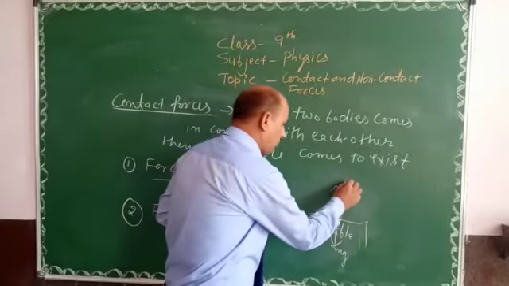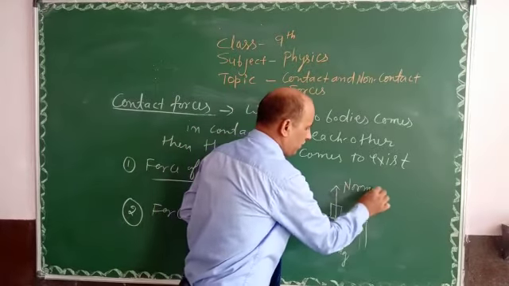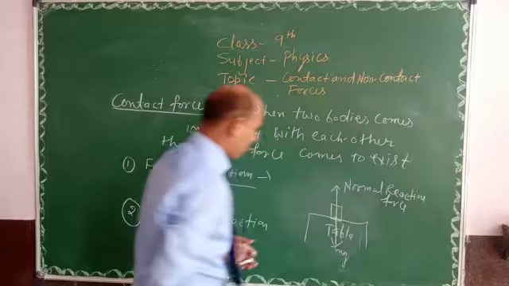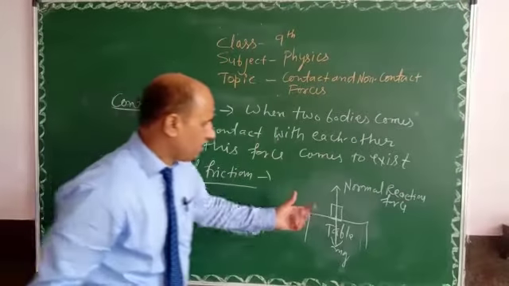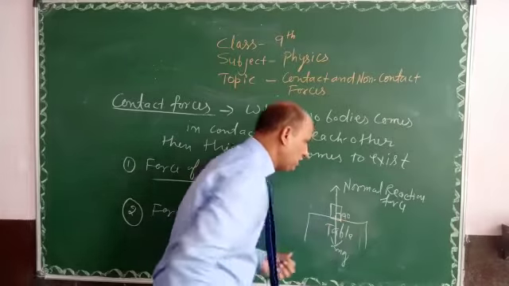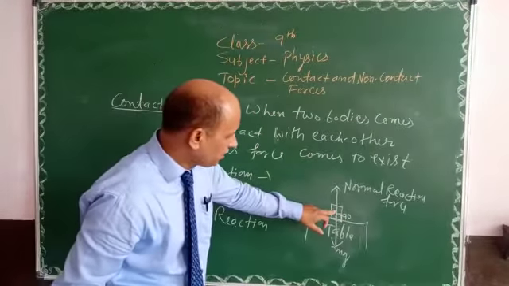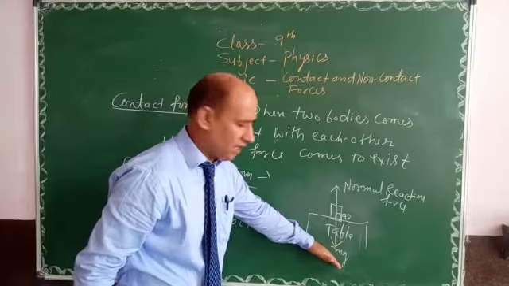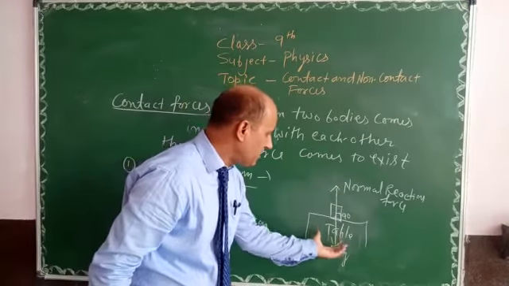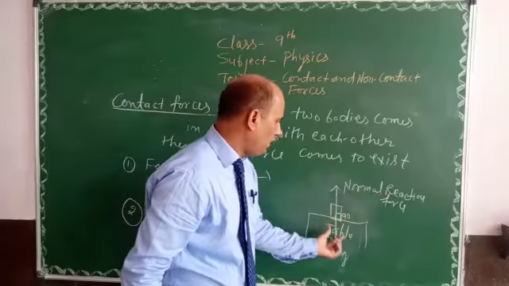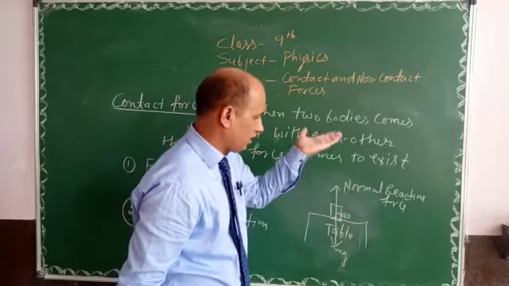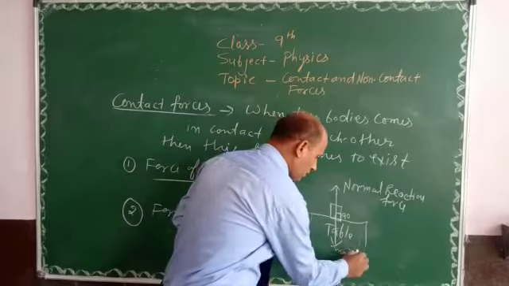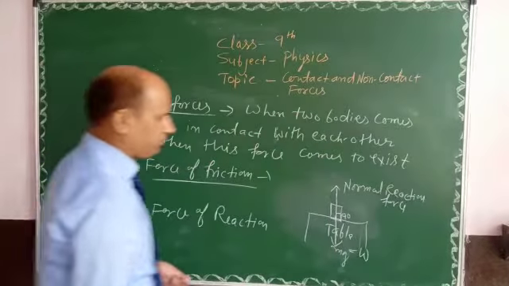This force is known as normal reaction force. Force of reaction, normal reaction, is always perpendicular. This is also known as perpendicular force. So this force is equal and opposite. This block is applying a force downwards, mg, mass times gravity, and this force is balanced by the normal reaction, which is always opposite to this force, in the upward direction, and always perpendicular to the surface. This is the weight. And the third force is